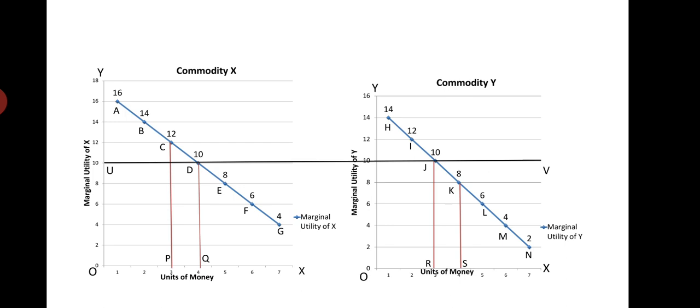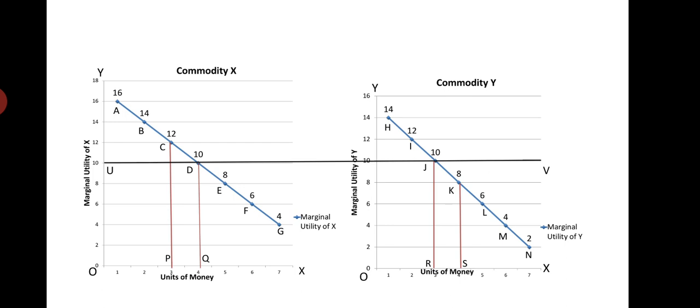And you see in this diagram, the straight line UV represents that the marginal utility in both cases becomes equal. In case of commodity X and in case of commodity Y, their marginal utility is equal. Here 4 units of commodity X are taken. By taking 4 units of commodity X, the consumer gets 10 utils of utility, and by taking 3 units of commodity Y, he gets 10 utils of utility. So this is shown by the line UB. UB shows that marginal utility becomes equal in both cases.